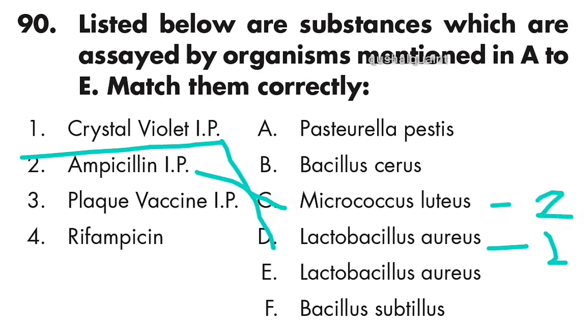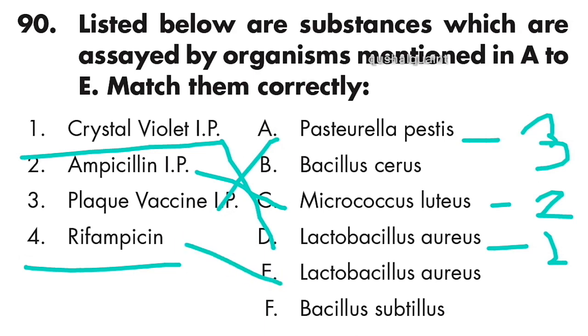Plague vaccine is Pasteurella pestis. Rifamycin is Bacillus. Rifamycin is Staphylococcus aureus. Option E is right.